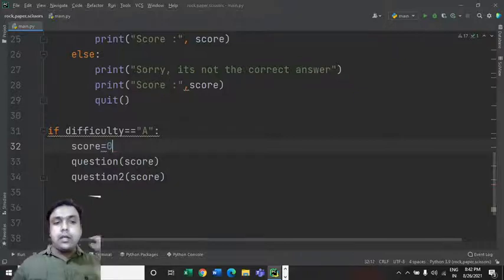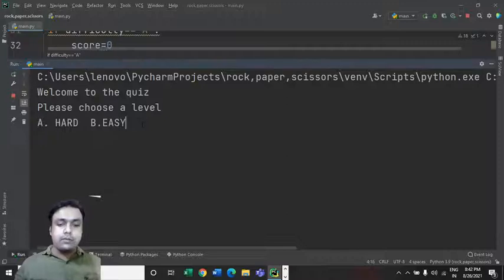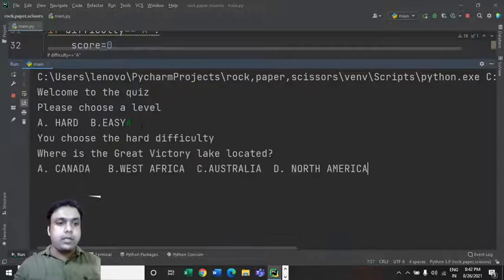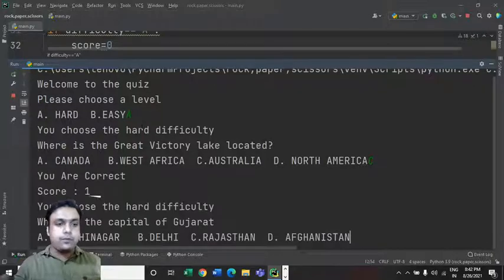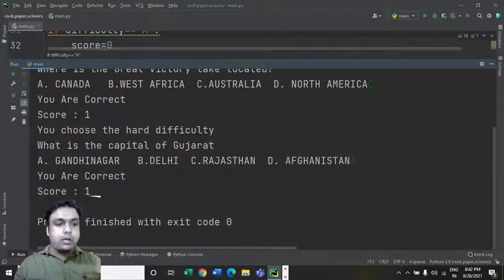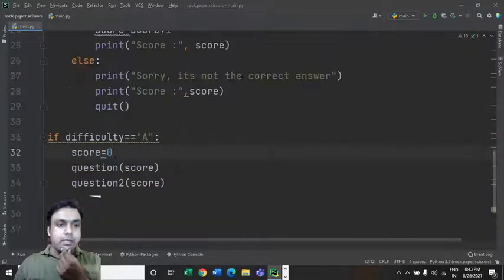So initially I would like to keep it equal to 0, and now let's select level A. C is the correct option for question number 1. Our score is 1. Now A is the correct option for question number 2. Score is still 1. Everything is running fine, but the score is not incrementing over here. Now why is it so? That's what we have to see.